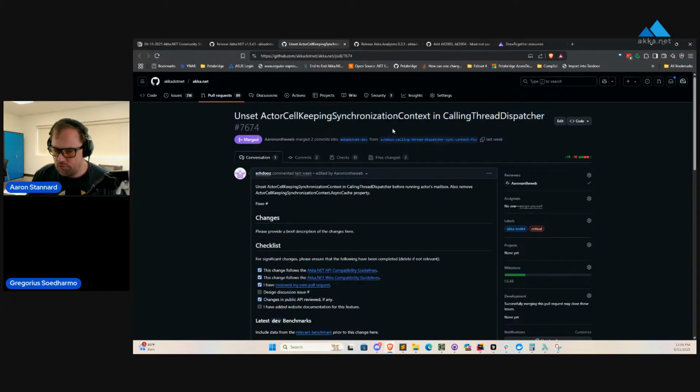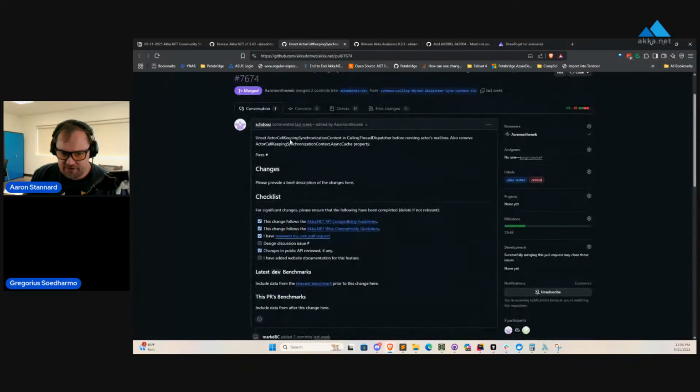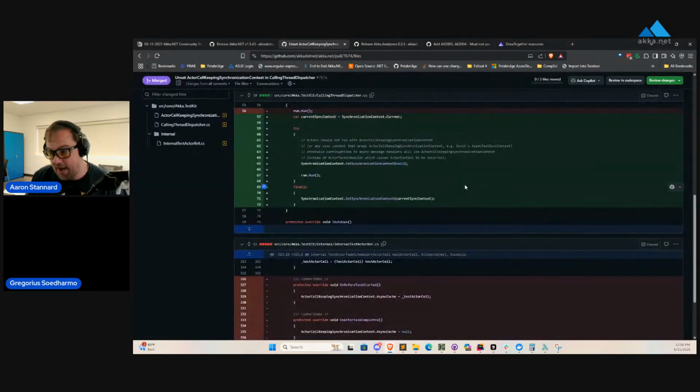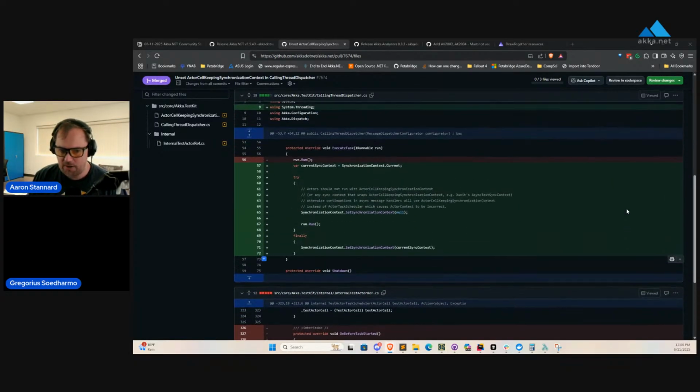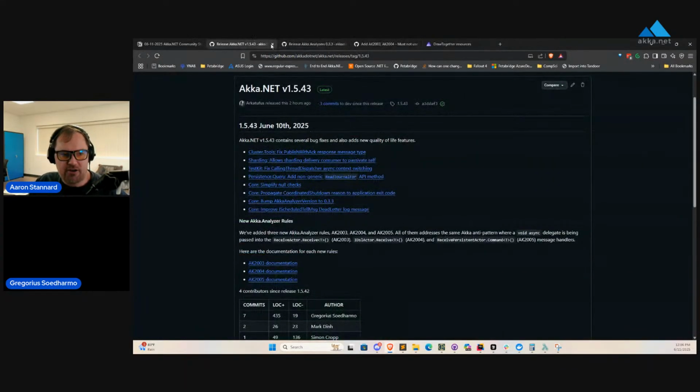That's the one where we can lose the implicit test actor as sender inside of there. So anyway, long and the short of it is this was a fairly simple change, and it should make the test kit much more stable, and it should make it possible to run the test kit with tests running in parallel much more reliably than it used to. So that was a very welcome change.